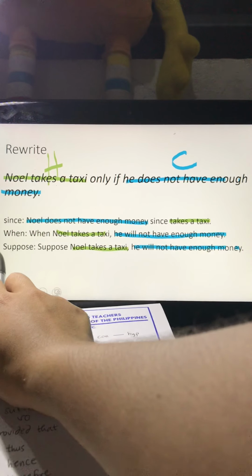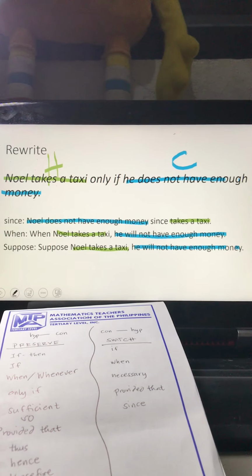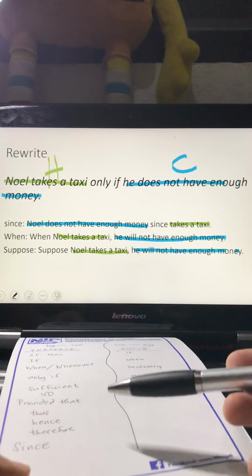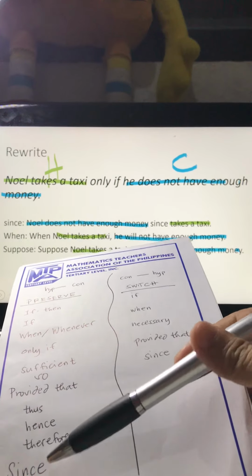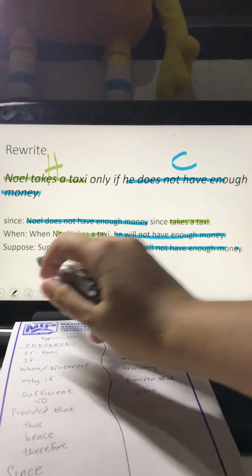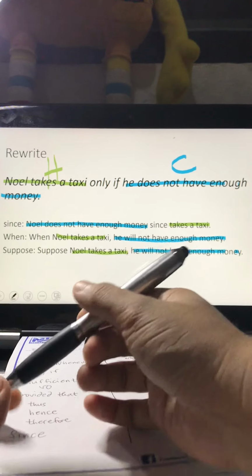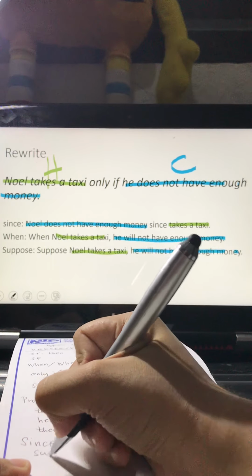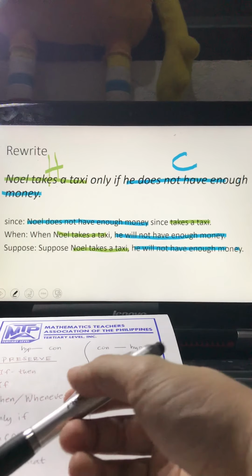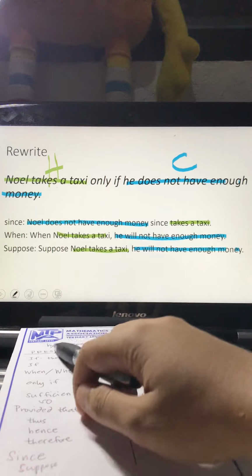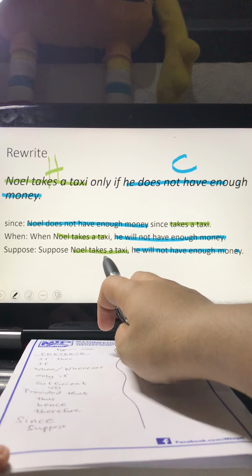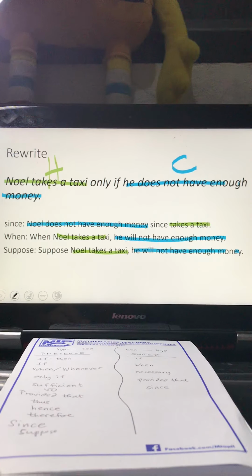Lastly would be suppose. As it is in uppercase, that means it should be at the start of the statement. Now, suppose is synonymous to since, assume, consider, when. So suppose here is still under preserve. All right, so let's add that one here. Suppose at the start. So suppose hypothesis, comma, conclusion. Suppose hypothesis, green, comma, conclusion, blue.